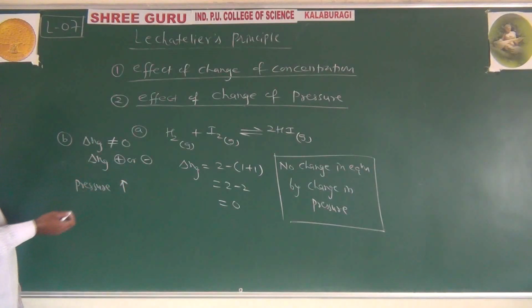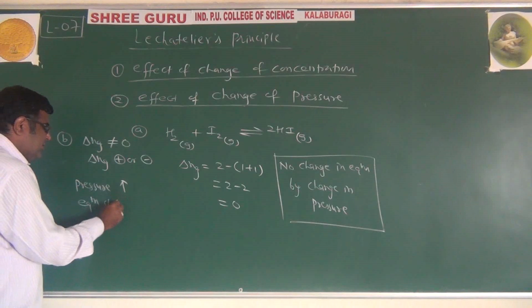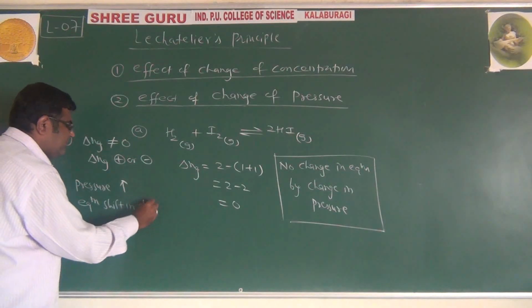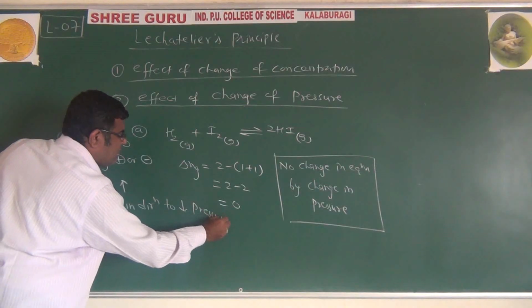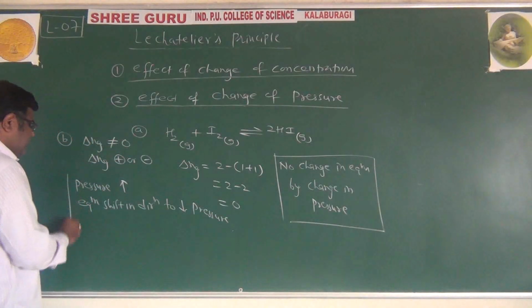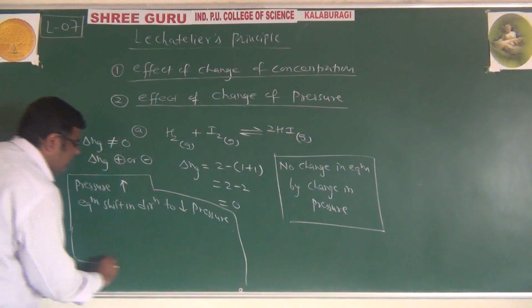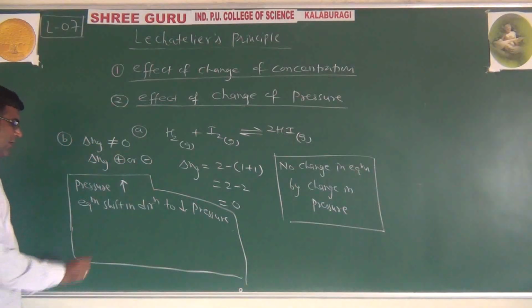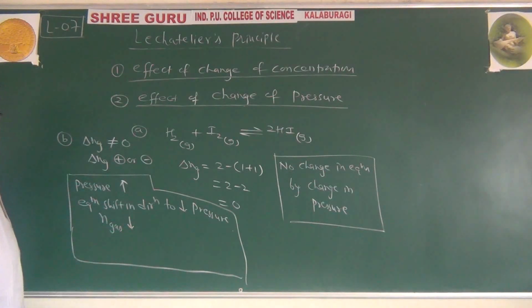When we increase the pressure, equilibrium shifts in the direction to decrease pressure. That's how we learn. When pressure increases, equilibrium will shift in that direction where the pressure decreases. It means the number of moles of gas decreases.